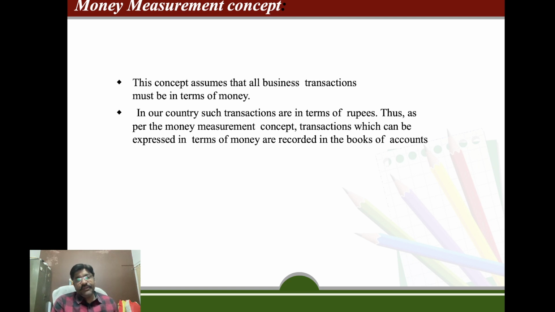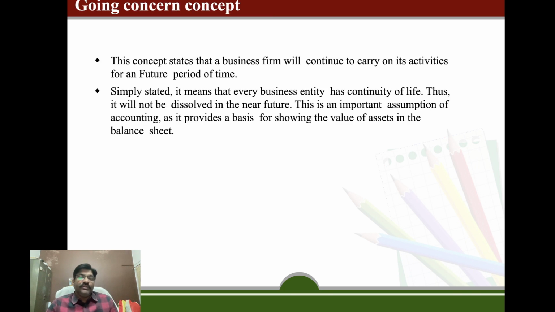Money measurement concept. The concept assures that all business transactions must be in terms of money. The first thing is that in business we will record only those transactions which have a monetary value. In our country, transactions are in terms of rupees. Thus, as per the money measurement concept, transactions expressed in terms of money are recorded in the books of accounts, and anything not expressed in terms of money, we will not record in the books of accounts.